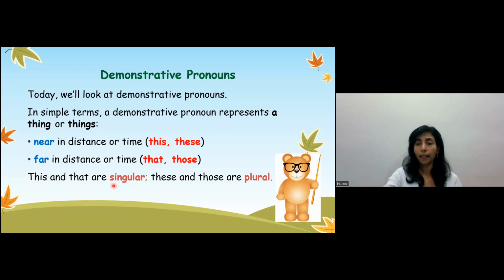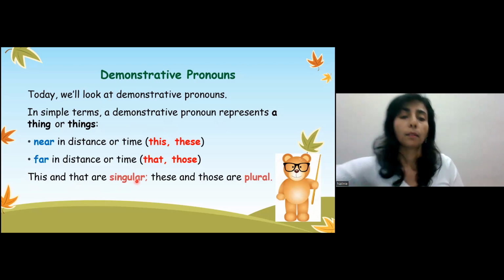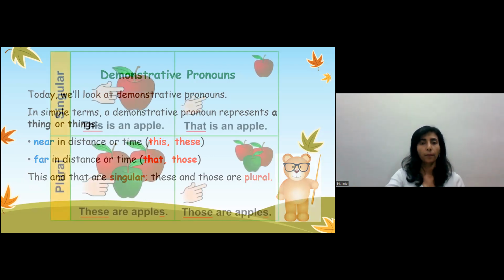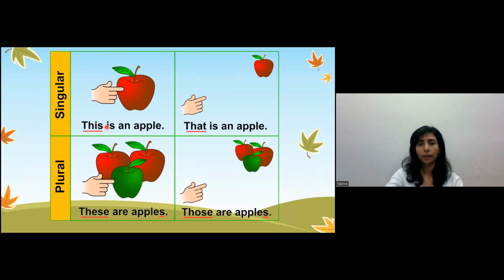This and that are considered singular because it's like one. But if you have more than one, it's called plural. An example of singular: since this is one apple, we say, this is an apple, because the apple is near you. If the apple is far away from you, you say, that is an apple. As for plural, there are many apples. So what do you call this? These are apples, because there are many. But if they are far away, you say, those are apples.